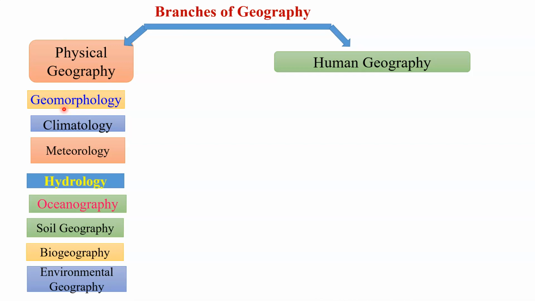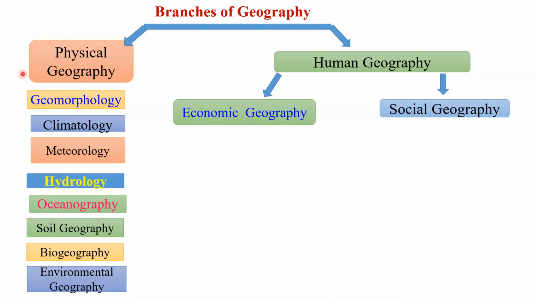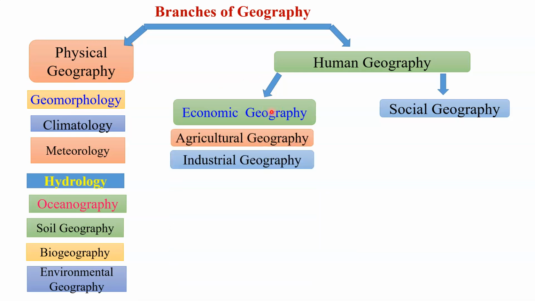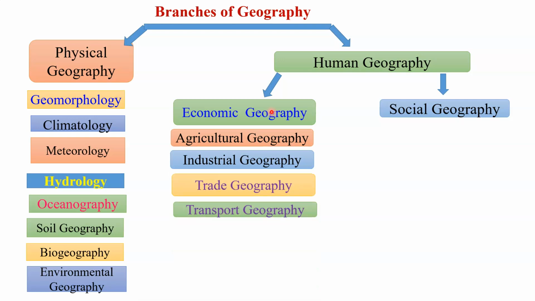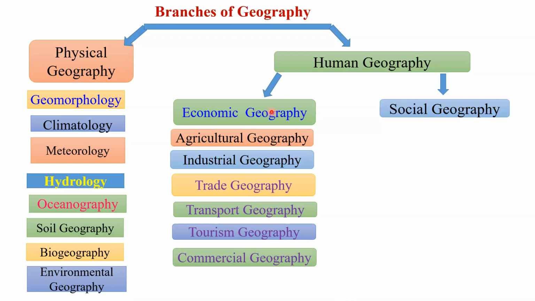These are the numerous sub branches of physical geography, whereas human geography is mainly divided into two major sub branches, that is economic geography and second is social geography. Economic geography is also divided into various sub branches such as agriculture geography, industrial geography, trade geography, transport geography, tourism geography, commercial geography, and other branches of human geography.